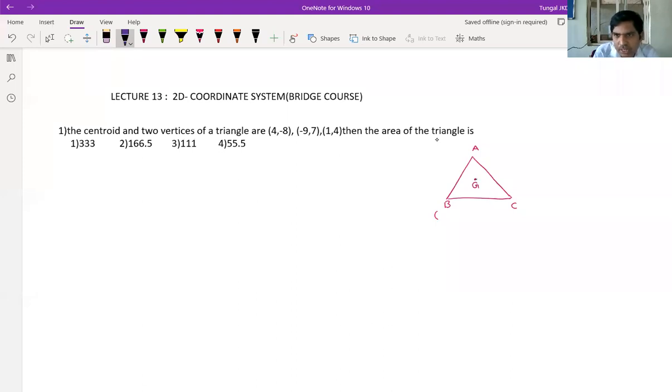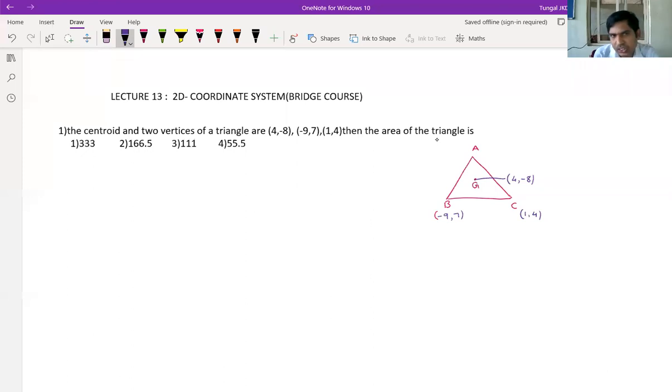What is the centroid point given here? It is nothing but (4, -8). Next, the two vertices: I will take these as (-9, 7) and (1, 4). Then what do we have to find? The area of the triangle.